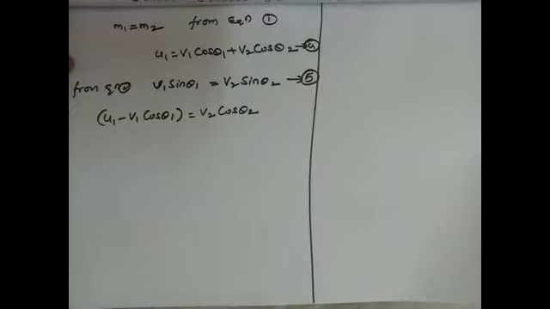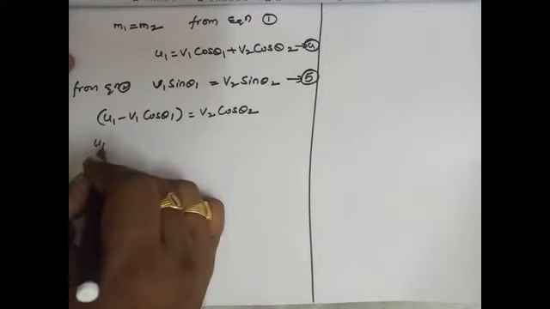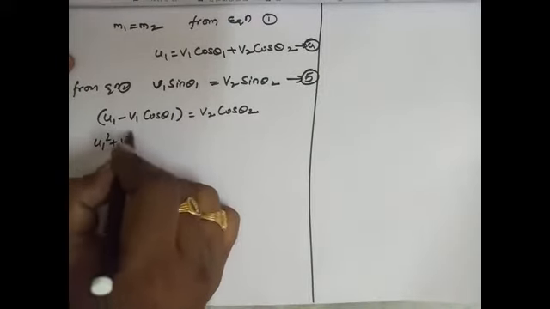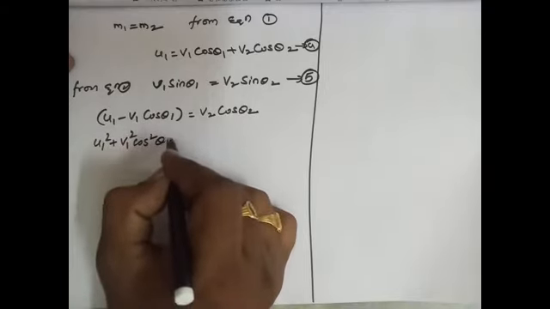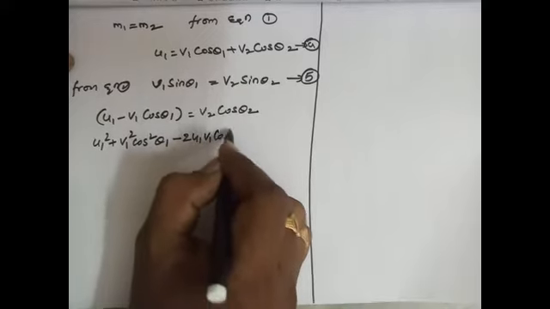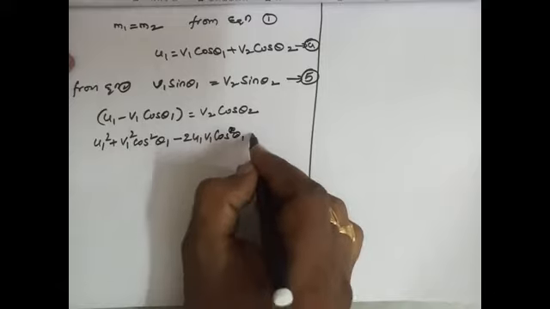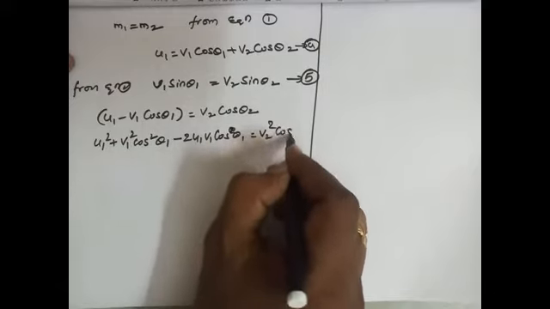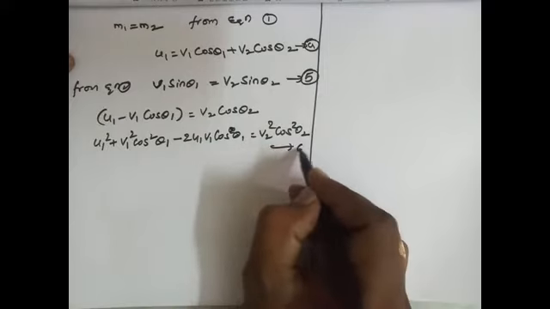Squaring on both sides, we get u1 square plus v1 square cos square theta 1 minus 2 u1 v1 cos theta 1 equals v2 square cos square theta 2. Assume this is equation number 6.